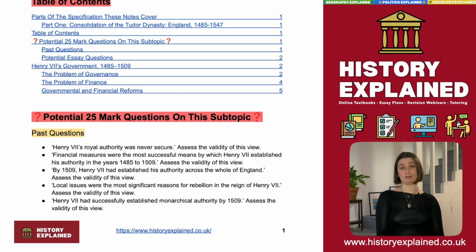However, specifically looking at the topics of government and economy, you could suggest that, yes, he did successfully establish monarchical authority by 1509. His core three goals of centralising power, achieving financial solvency, and controlling the nobility were all achieved, in which case the monarchy that Henry VII wanted to create was in fact created. So using these notes, you can put together an essay plan specific for a question along those lines.